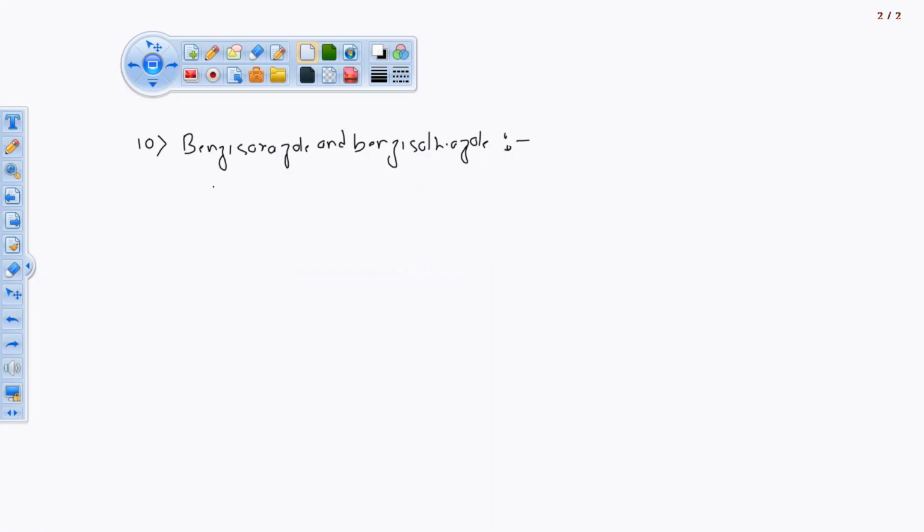Almost all 10 classes, the first class is classified into 3 subclasses. Within those 3 subclasses, one-one drugs are there in your syllabus, that's why I have mentioned all the 3 subclasses. For the rest of the classifications, some classifications, no, I have not mentioned any examples, because you don't have any example of a drug in your syllabus for that category. That's why I have not mentioned it in my classification part here.